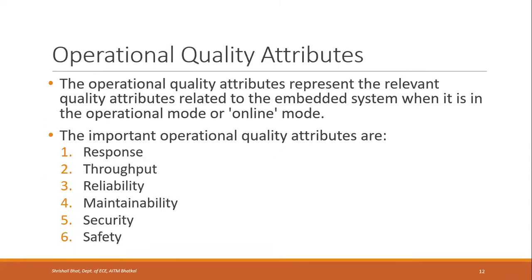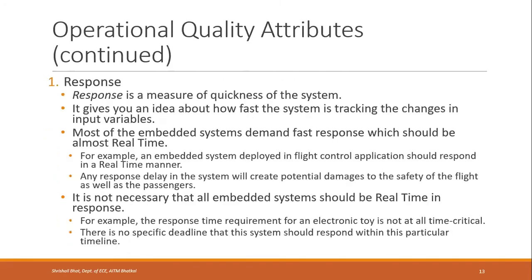They represent the relevant quality attributes related to the embedded system when it is in operational mode or online mode. That means when it is working, when it is functional. There are 6 important operational quality attributes, that is response, throughput, reliability, maintainability, security, and safety. So these are the operational quality attributes. First is response.